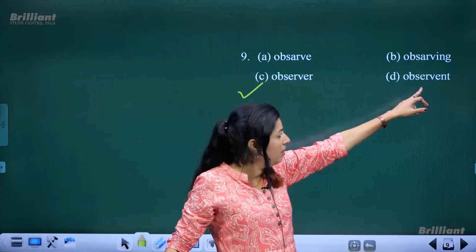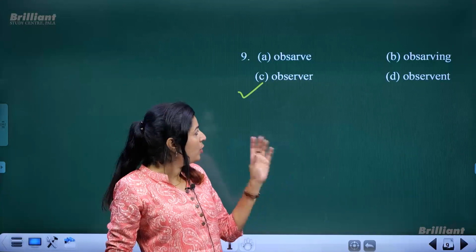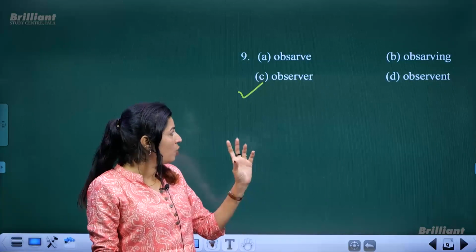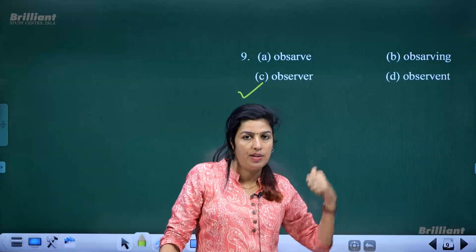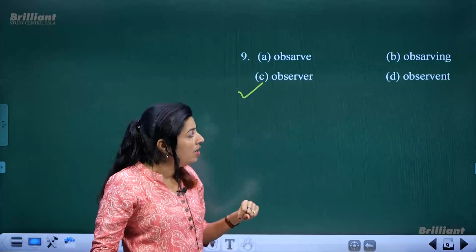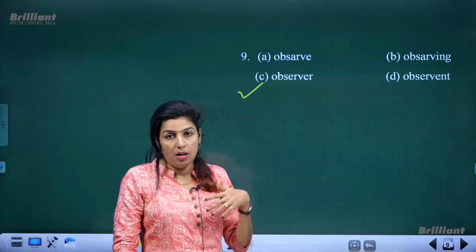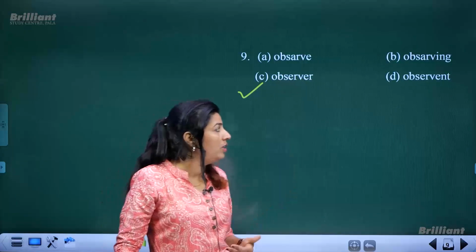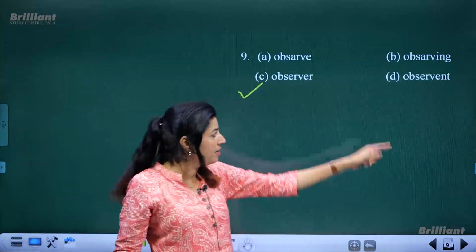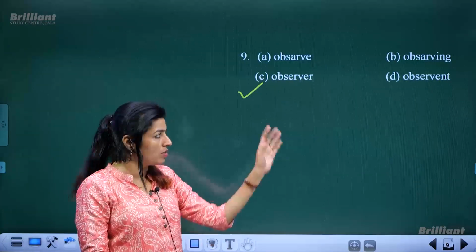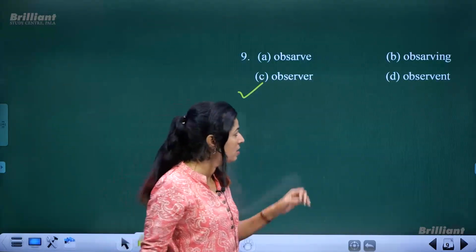It should have been V-A-N-T. Okay, so when you use that word as observer, V-E-R should be the correct spelling, which is given as the option, and that is the correct option. And if you want to use the word observant, it should have been V-A-N-T, and here it is given as V-E-N-T, so that also is wrong spelling. So this is the only correct spelling used in this question.